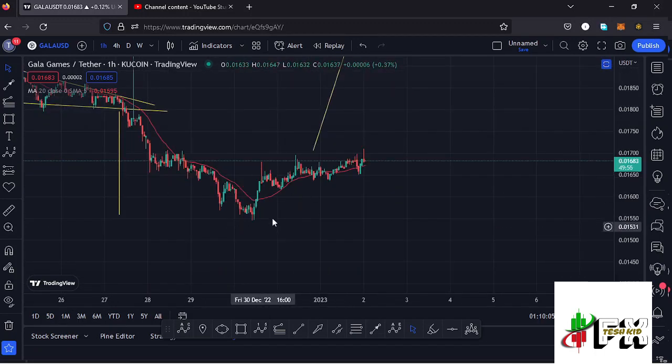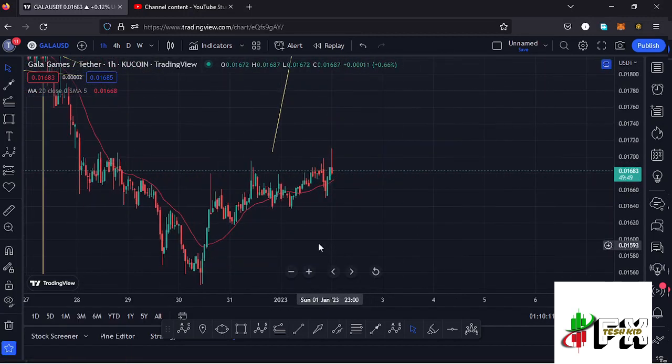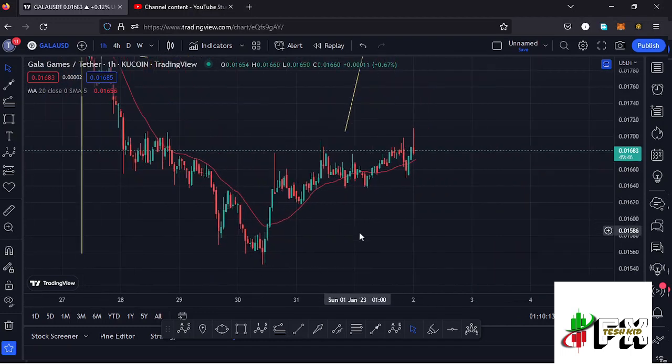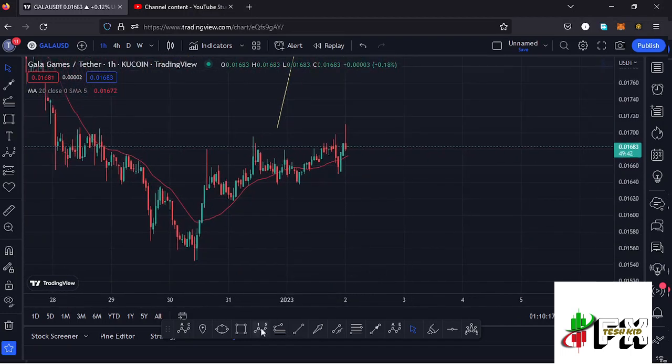And this movement to the upside after making this new low has been obeying the Elliott wave structures, and there are two ways we can have that ABC, that is that Elliott wave structure here on the Gala Games chart. The very first way we can have that Elliott wave structure is terming this as the first wave to the upside. Then whatever we saw right here might be the formation of that second wave.